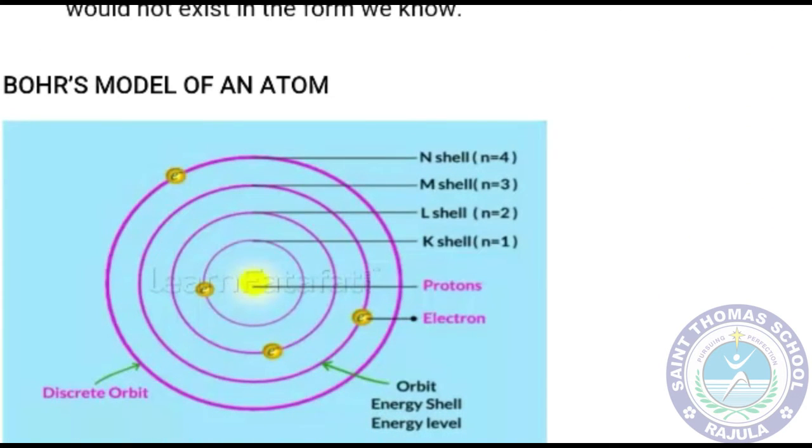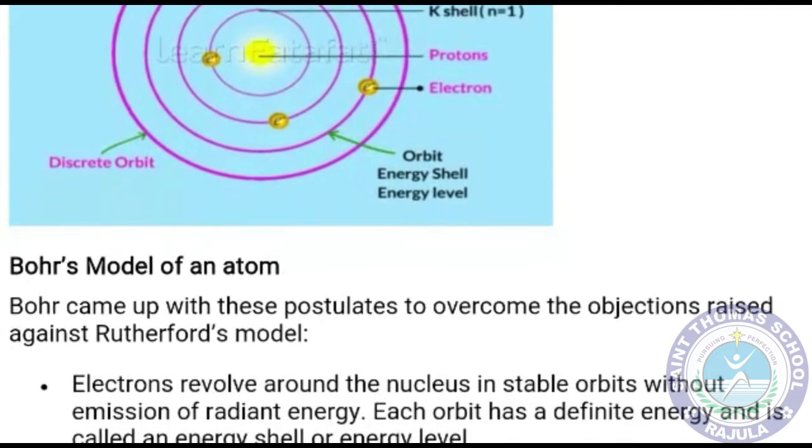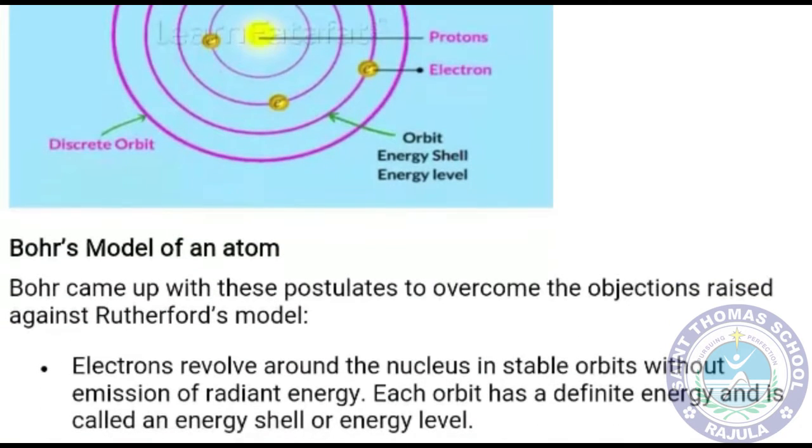Then Bohr, Neil Bohr, is another scientist. He gave, in his experiment, Bohr's model of an atom. In this model, he showed that in the center there is a nucleus, and in the outer part there are a few orbits, or you can say a few shells, in which electrons are placed, and each and every shell has a limited number of electrons which can be placed in that shell.